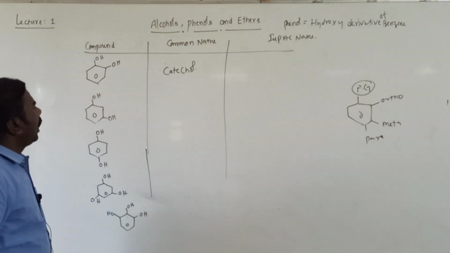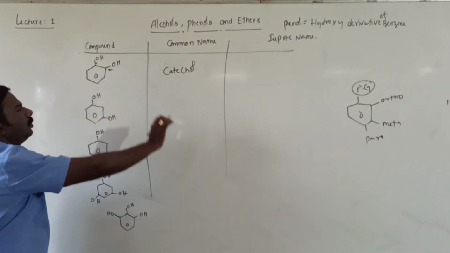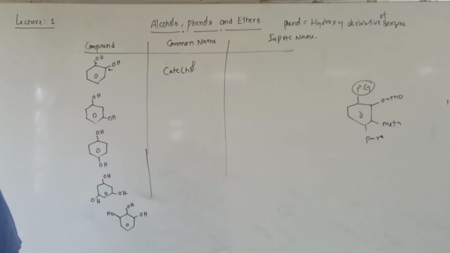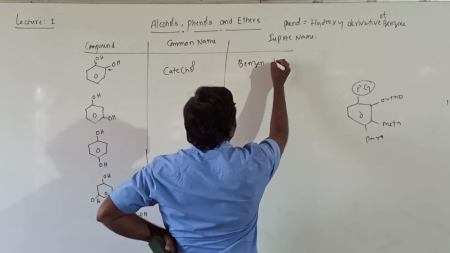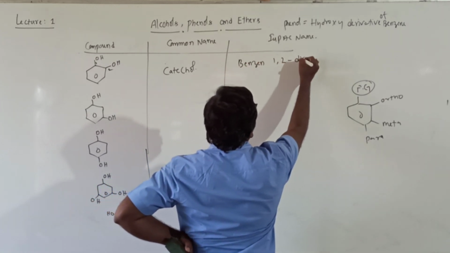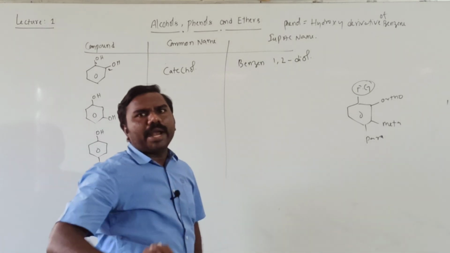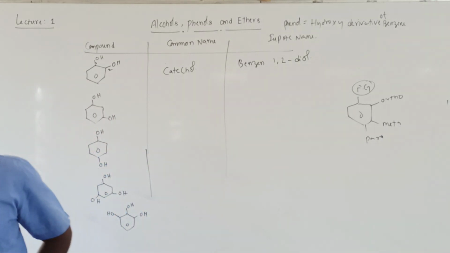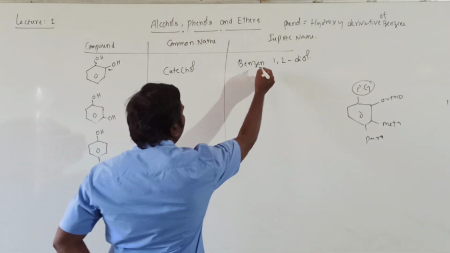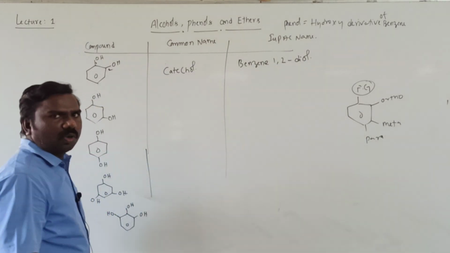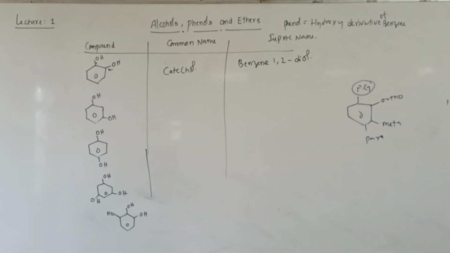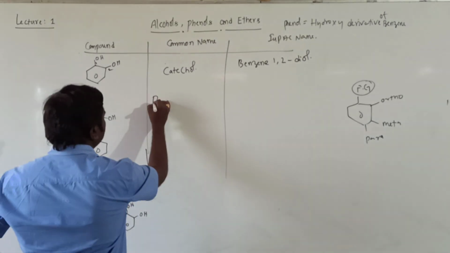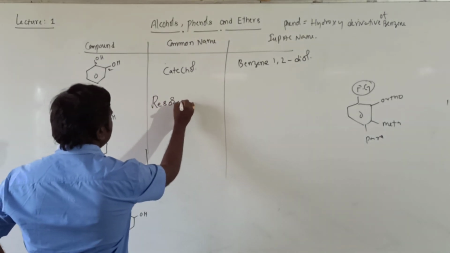The IUPAC name is benzene-1,2-diol. Two hydroxy groups are there, that's why it is named diol, on benzene. Next, the second compound is resorcinol.